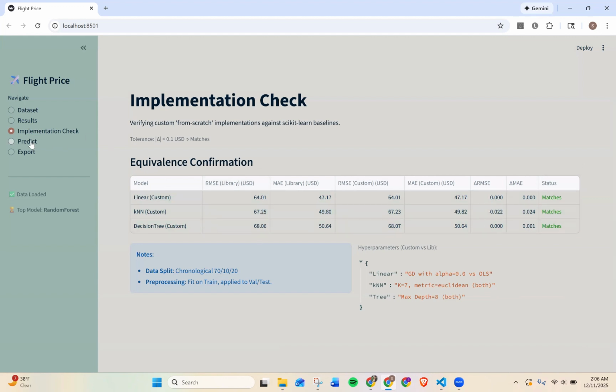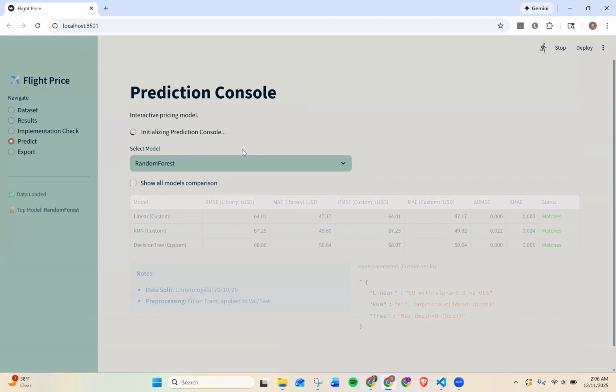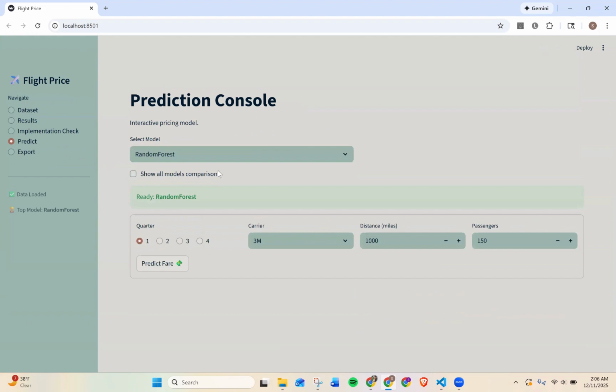Moving on to the prediction page, we have a prediction console. It takes a little bit of time to load all the models into the console. So here is the completely loaded page. This is where a user can try what-if scenarios. For our demo, I'll choose a carrier from the dropdown. Let's say it's AS. For the quarter, maybe I'll select 2. For distance, let's keep it at 1,000 miles, and for passengers, about 150. Let's click on predict fare and see what happens.